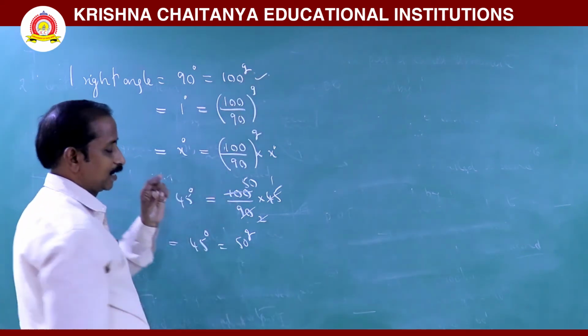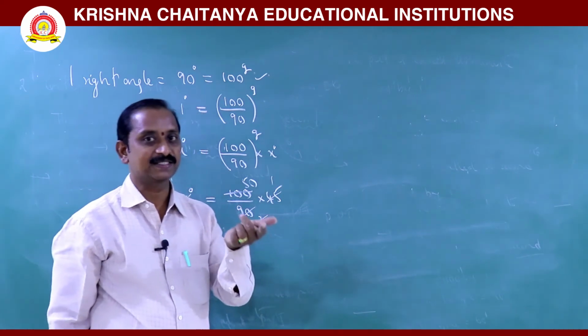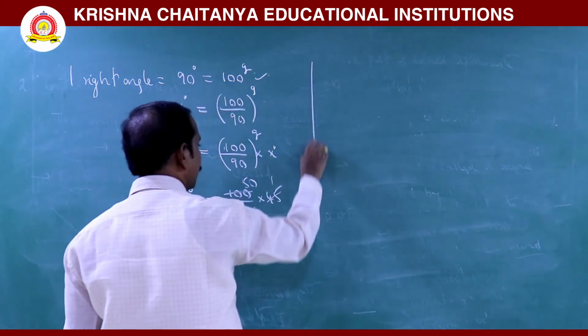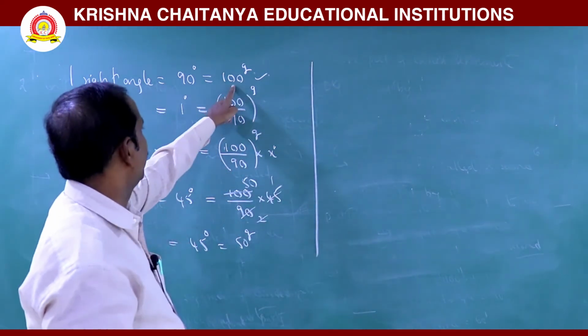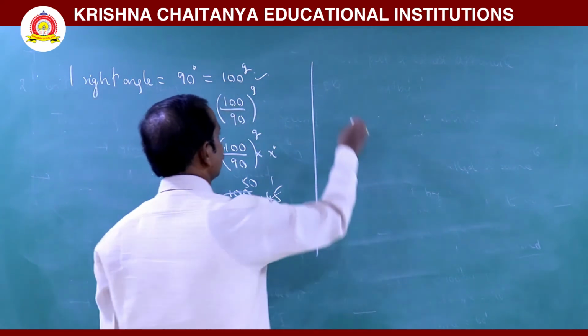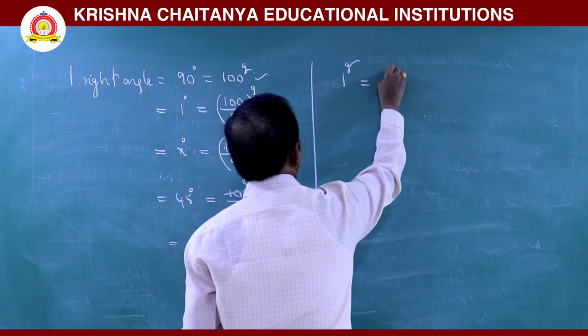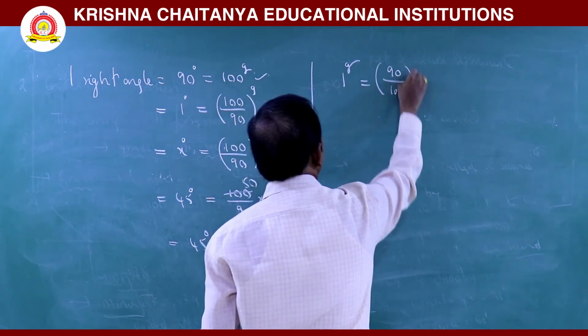This is the conversion from degrees to gradients, as well as I can convert grade to degree. 100 grade is equal to 90 degrees. From this, I can write one grade is nothing but 90 by 100 degrees.